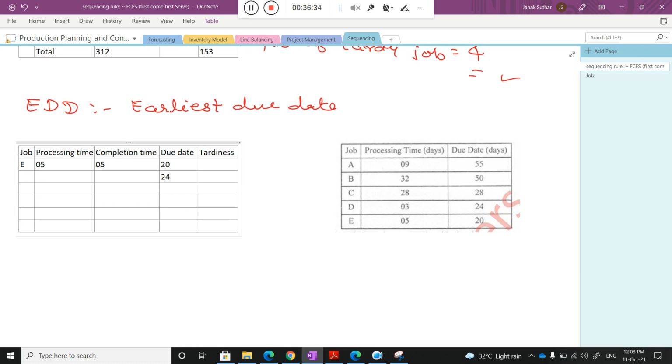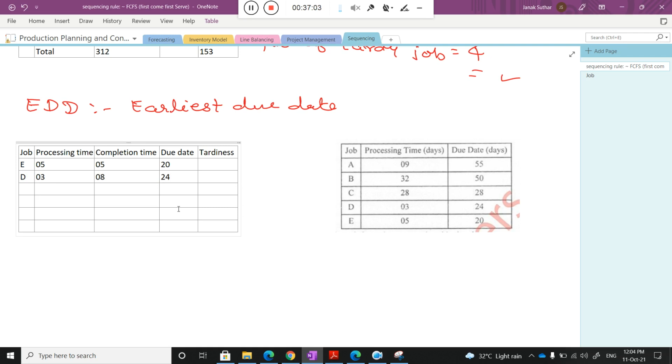Yes, so it's 24. The processing time of that activity is 3, so I put 3 here. The completion time will be 8. And the activity name is D. Okay, good. We are done with activity D.